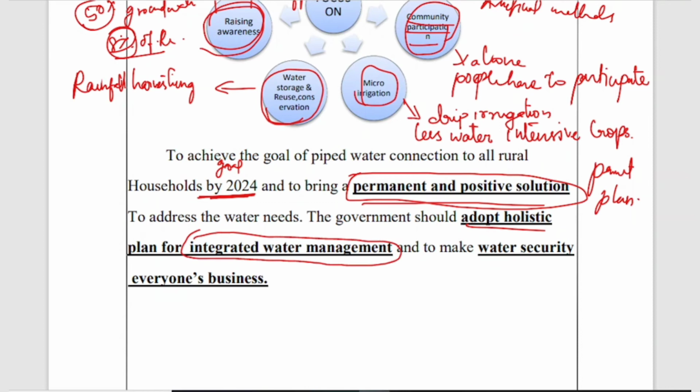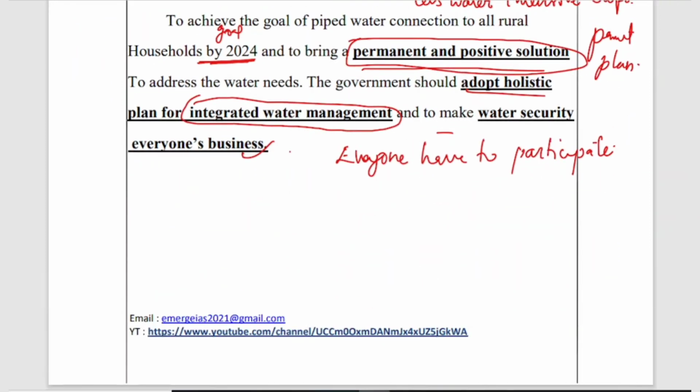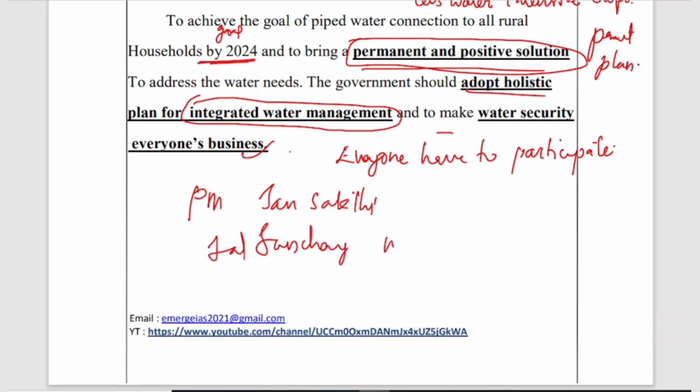And to make water security everyone's business, every citizen has to contribute to water conservation. They have to be a part of water conservation. So this is all about this answer. The water security should become everyone's business. That's what our prime minister also insists, and you have to mention this point: without Jan Shakti, Jal Sanchay is not possible. That is, without people's power, water collection and conservation is not possible in India.